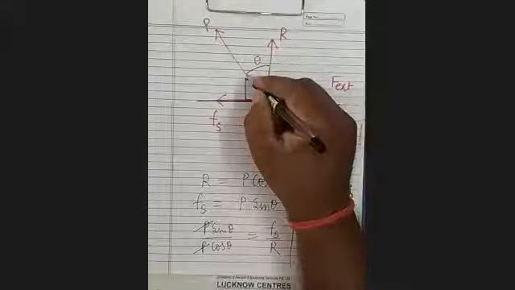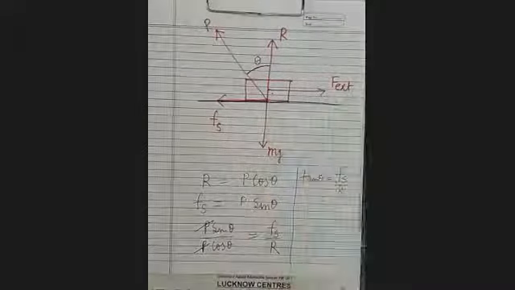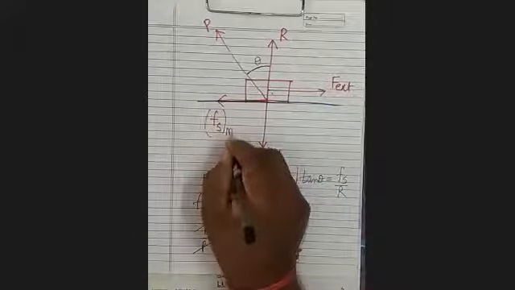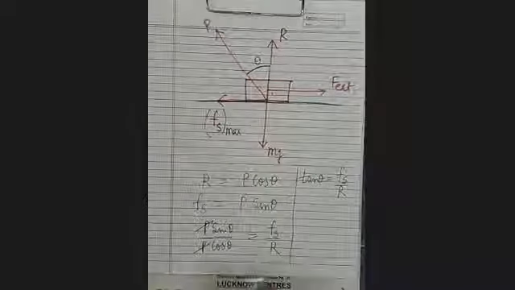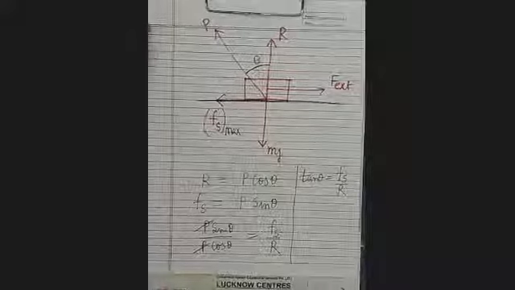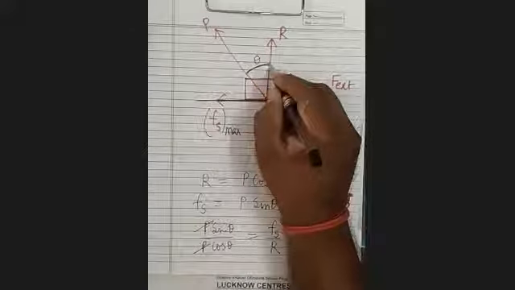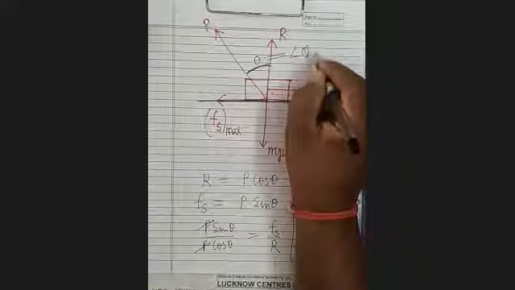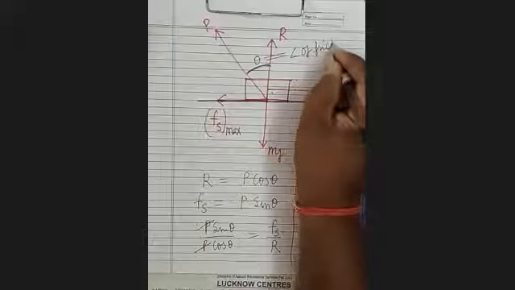Now this theta at which body just comes into the motion, and here this is the Fs maximum. It's clear. Fs means you remember Fs maximum. So this angle at which body just comes into the motion is known as angle of friction. What is angle of friction? It is the